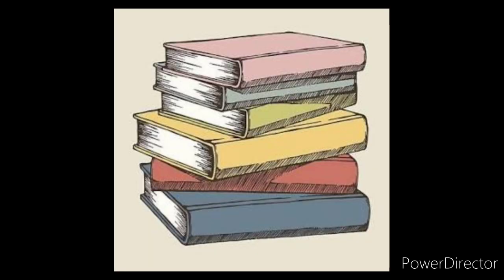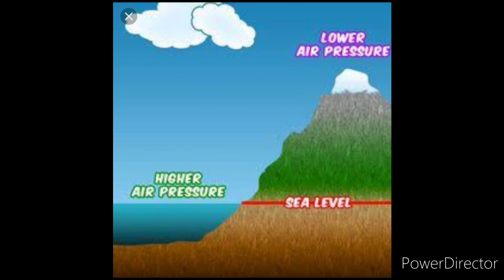So, to understand this, let's assume a pile of books. Okay, you have arranged a pile of books. So on which book will the pressure be more? Yes, definitely the pressure on the lower book will be more and the pressure on the upper book will be less, right? So similarly, the air which is close to the earth has more pressure than the air in the upper layers of the atmosphere.